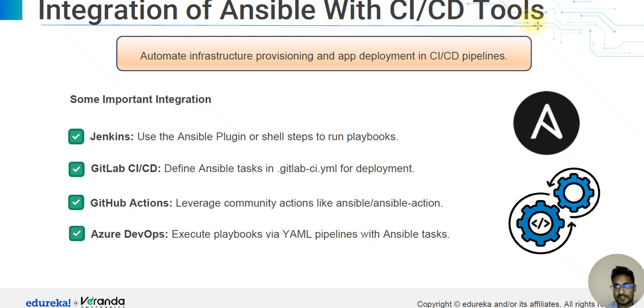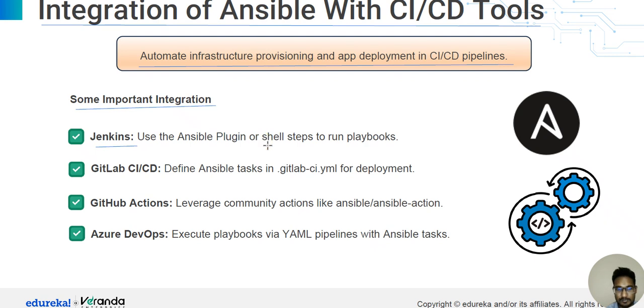Integration of Ansible with CI/CD tools. Automate infrastructure provisioning and app deployment in the CI/CD (continuous integration and continuous deployment) pipeline. Some important integration parts: number one is Jenkins. Use the Ansible plugins or set steps to run a playbook.